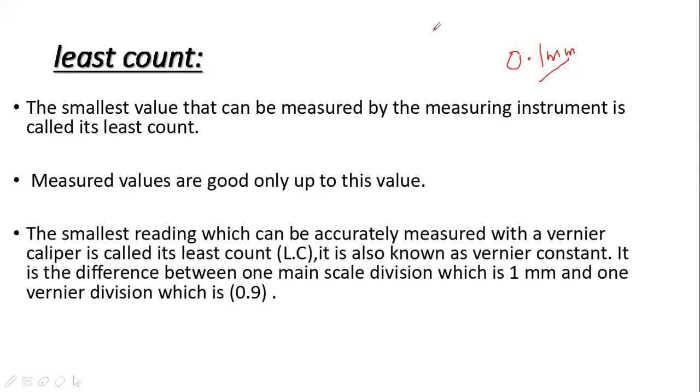As you know, the smallest reading which can be accurately measured with a vernier caliper is called its least count. It is also known as the vernier constant. It is the difference between one main scale division and one vernier scale division. I told you that one division on the main scale is 1 millimeter and one division on the vernier scale is 0.9 millimeter.